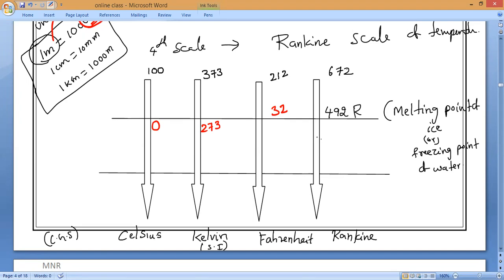There are conversion formulas for this. This is the boiling point. At the 0 scale, the Celsius scale starts from 0 and goes to 100 degrees. 0 degrees is equal to 273 Kelvin, 100 degrees is equal to 373 Kelvin. But in the Fahrenheit and Rankine scales the increase is not 100. In the Kelvin and Celsius scales, only 100 is increasing. Yes or no?